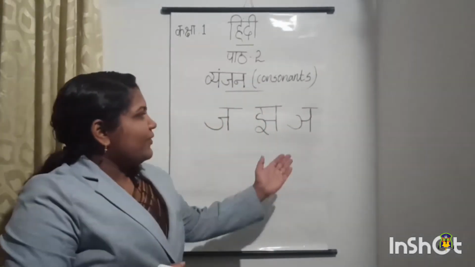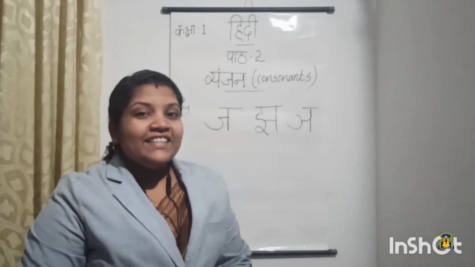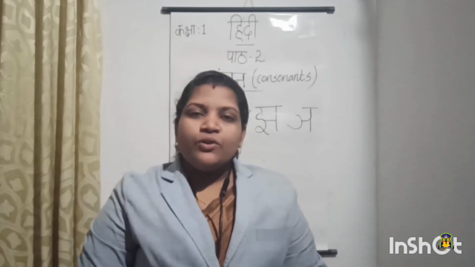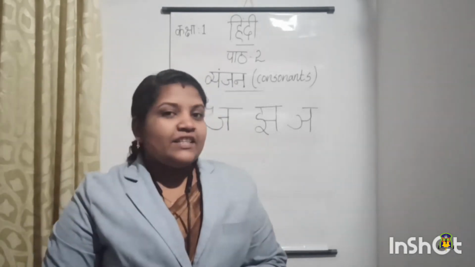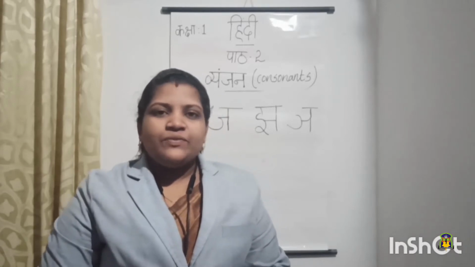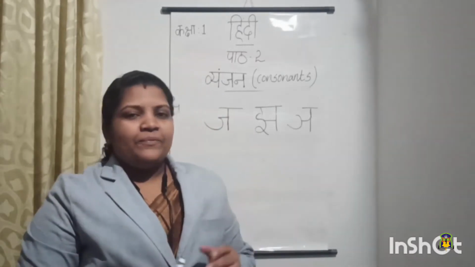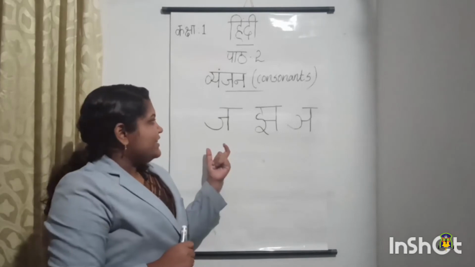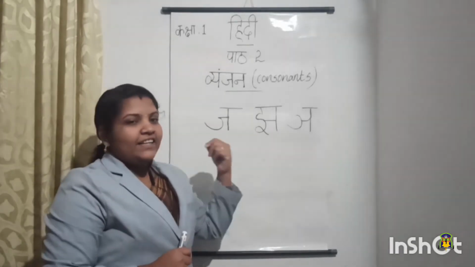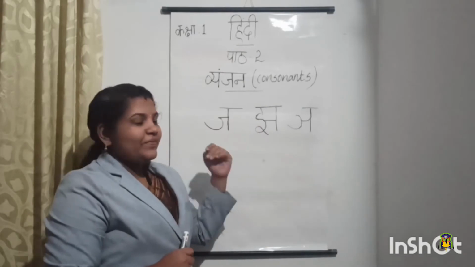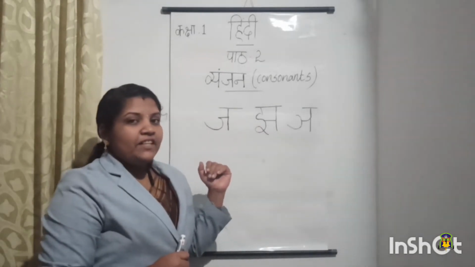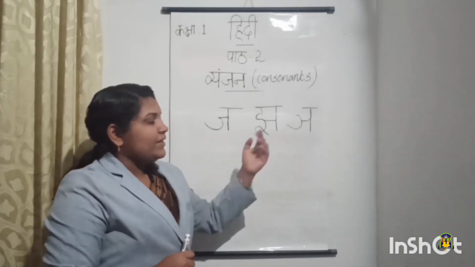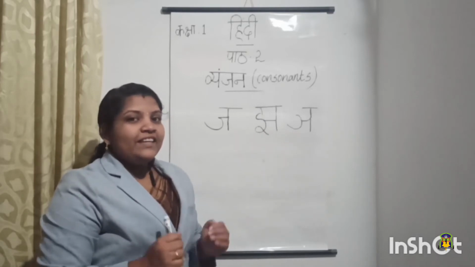So a letter Nya. A letter Nya. Say with me louder, Nya. So children, there is no word which starts with the Nya letter. That's why we will study only the letter. So children, today we learned 3 letters, isn't it? Ja, Jha, Nya. Ja say Jahaz. Jahaz means ship. Jha say Jhanda. Jhanda means flag. Next one is Nya. Say with me, Nya.